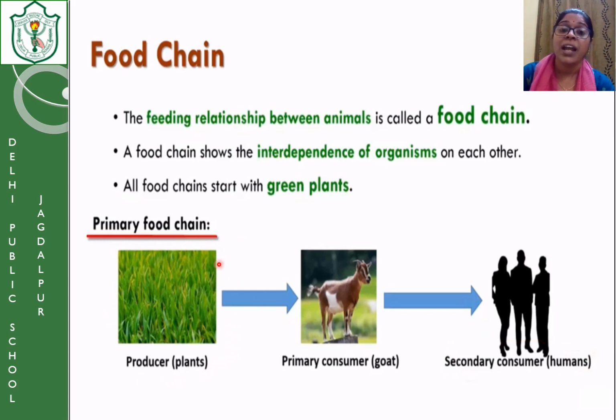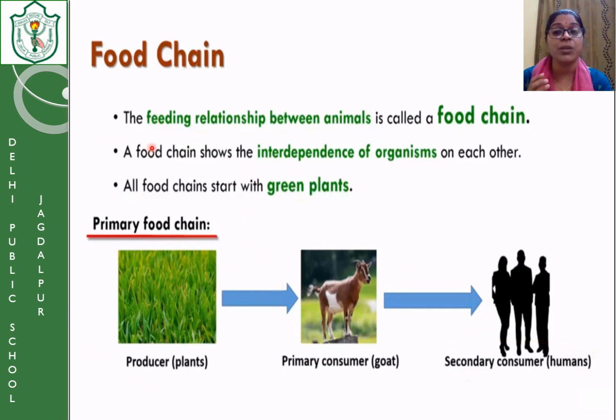Because the energy is trapped by the producer. The energy is also transferred in the food chain. When the deer eats the plant, it gets energy from the plant. When humans eat the goat, they get the energy that was stored in the goat's meat. But where does the energy in the food chain start from? From the sun.